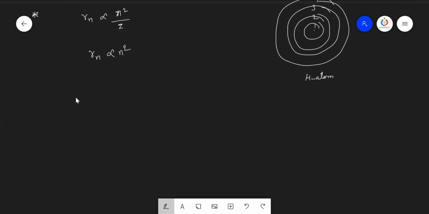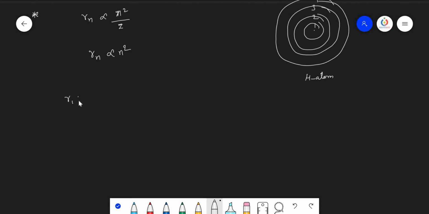So now you just see, radius of the first orbit, radius of the second orbit, radius of the third orbit, radius of the fourth orbit is directly proportional to N square. First orbit means 1 square, so 1. Second orbit N value equals 2, so 2 square means 4. Third, 3 square means 9. Fourth, 4 square means 16, and it continues so on.